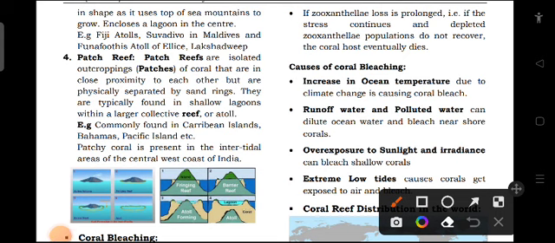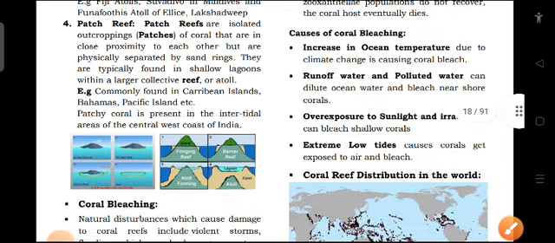If zooxanthellae loss is prolonged, that is, if the stress continues and depleted zooxanthellae populations do not recover. So if it is for a short term or minimal, it will recover instantly, whereas if it is prolonged, it will not recover and eventually the coral host will die. So this is what coral bleaching means.